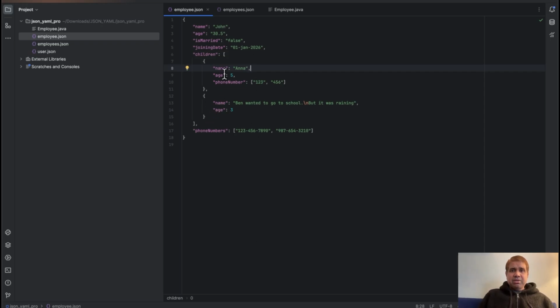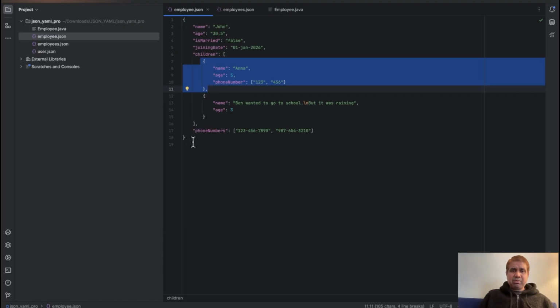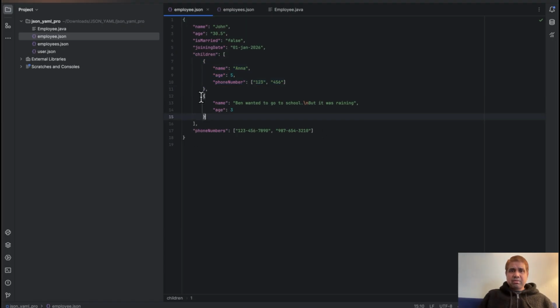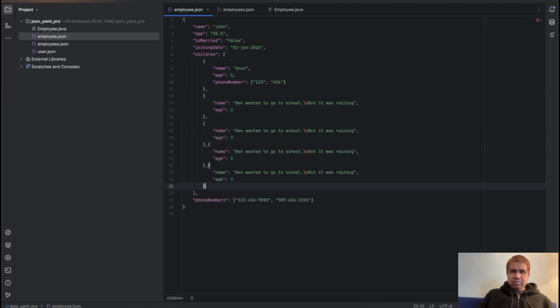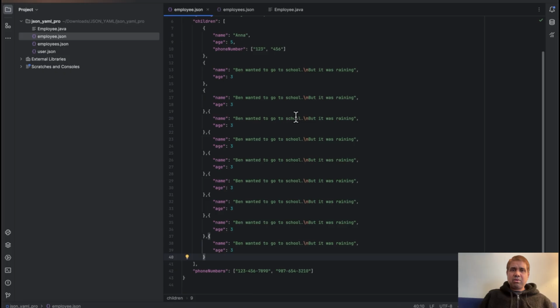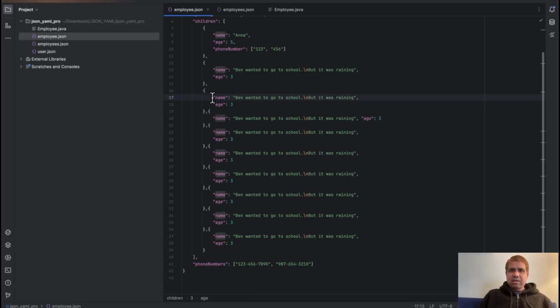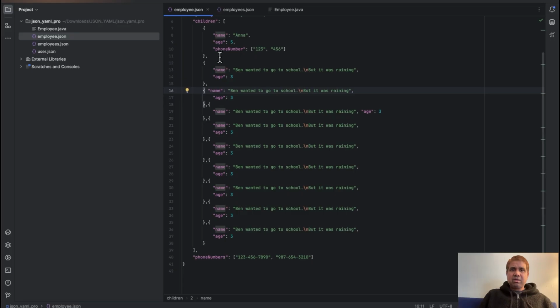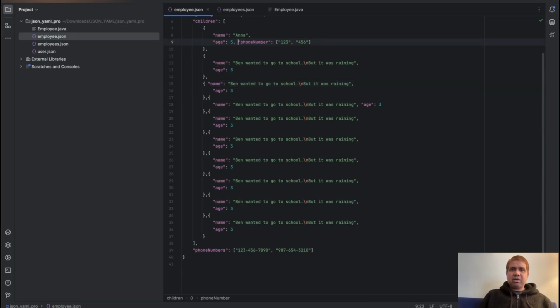Here, let's create a very long document. For example, age is here and name came here. It looks weird.